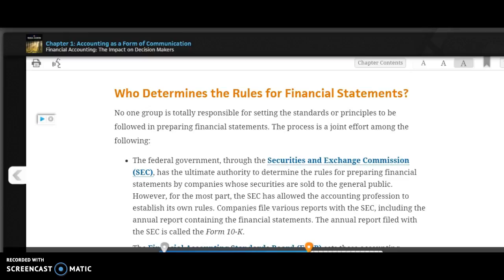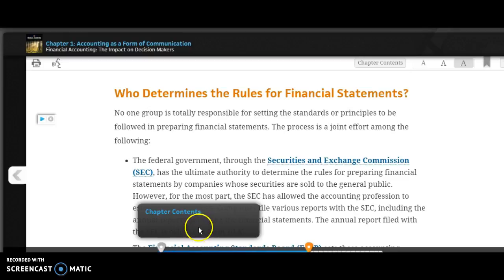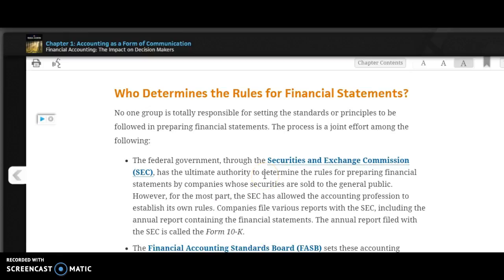And right here, you're looking at the actual ebook, and this can be put into your classroom on your LMS. One great feature that I really like about this book is that you can actually have the book read. The students can have the book read to them. Who determines the rules for financial statements? And they can make it go faster, slower, male or female.